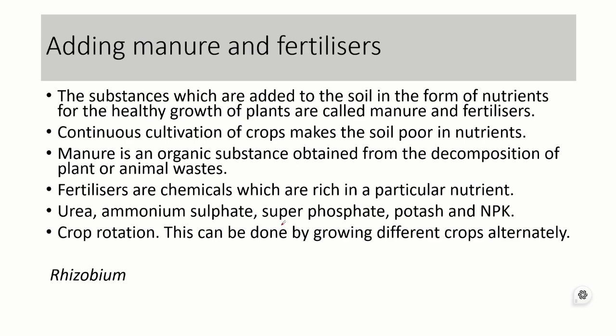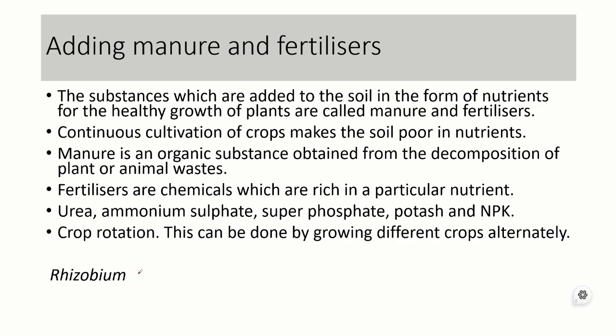Crop rotation is a method of changing the crop from one season to another season or one term to another term. This will help absorption of nutrients of different plants from different sources. For example, pulses can absorb more nitrogen. We can shift to another crop which has less nitrogen demand. So we can grow both crops in the same field to avoid the depletion of nutrients.